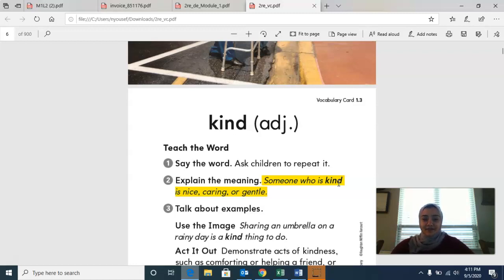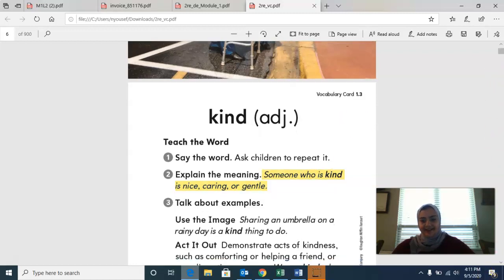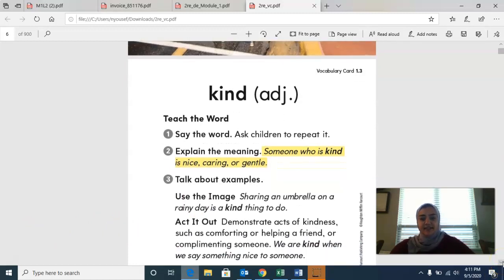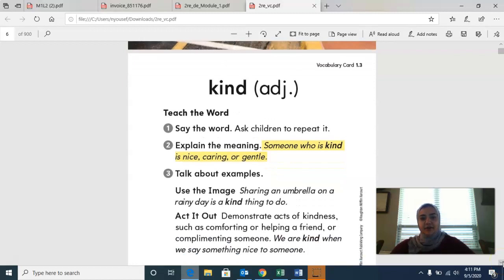So an adjective, this adjective kind, is describing the person. So it's saying that the boy is kind. Why is he kind? Because he's helping the elderly woman cross the street. All right. So if you did not write down the definition of the word kind, go ahead and pause the video here and make sure you write that down. Kind: someone who is kind is nice, caring, and/or gentle.